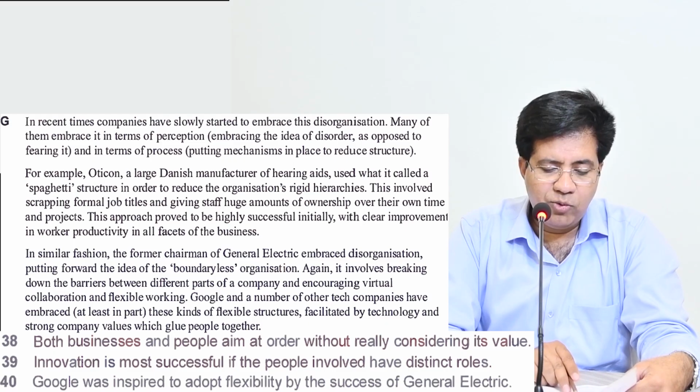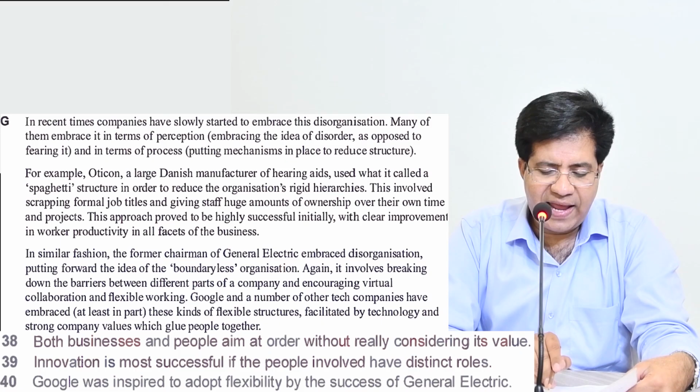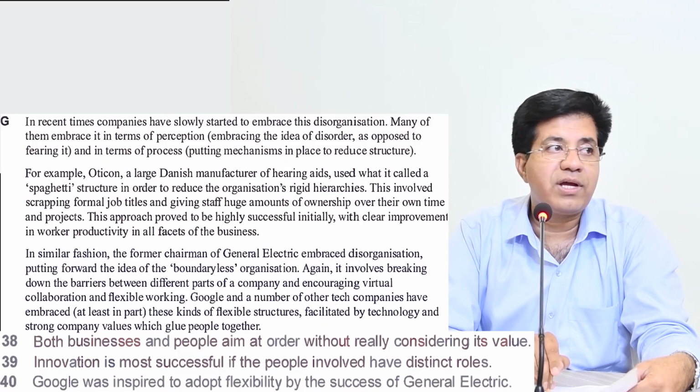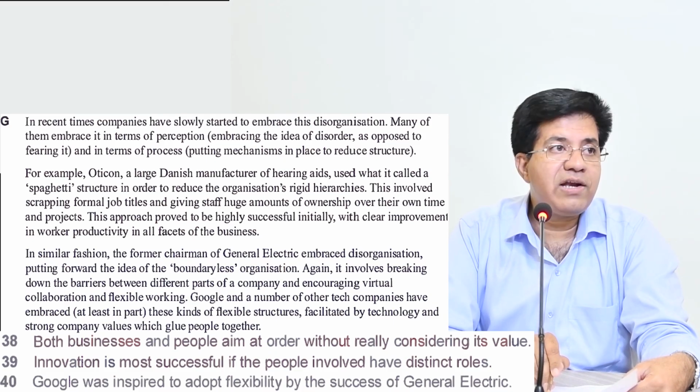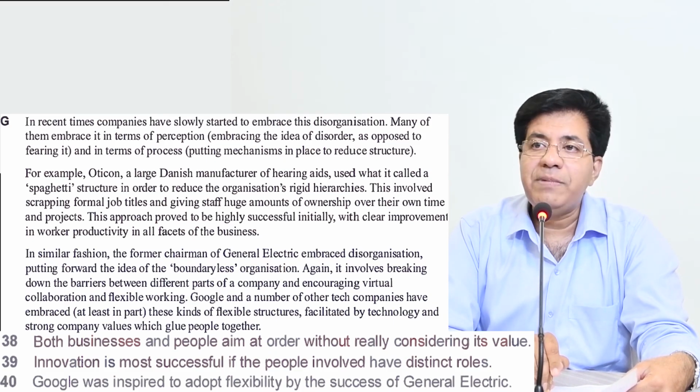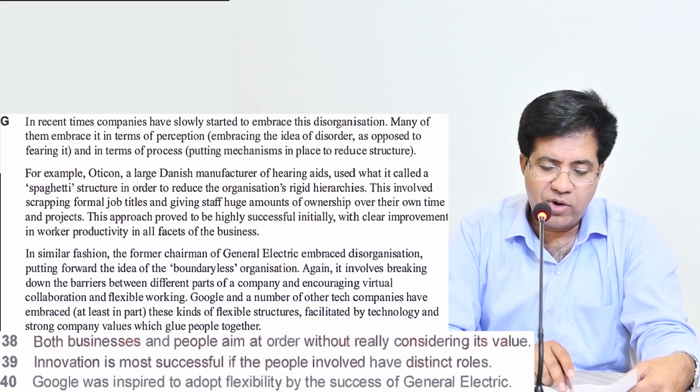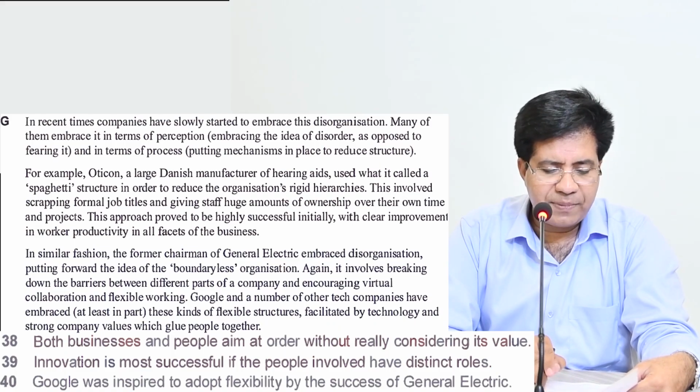Okay? Then Google and a number of other tech companies, not General Electric. Now they are talking about Google separately. They talked about General Electric separately. It means they are not actually comparing. So Google and a number of other tech companies have embraced, at least in part, these kind of flexible structures facilitated by technology and all that.